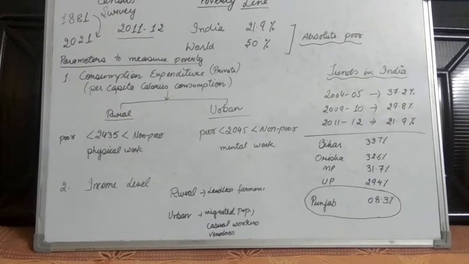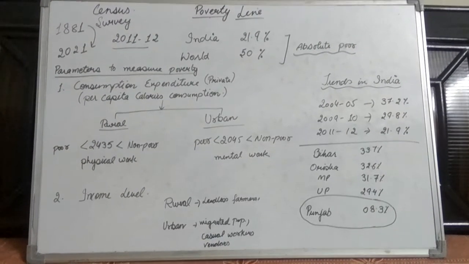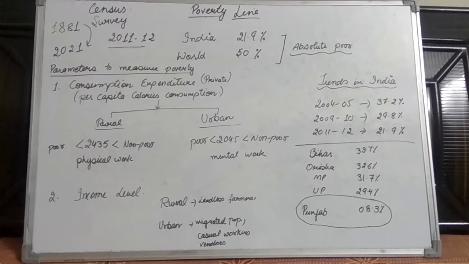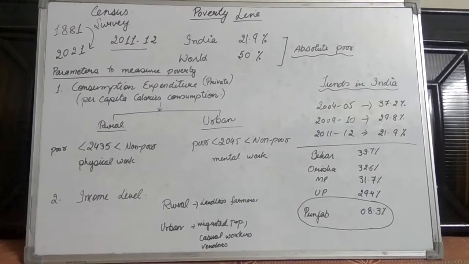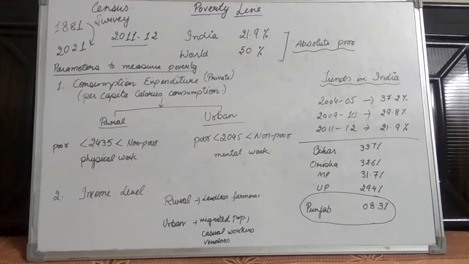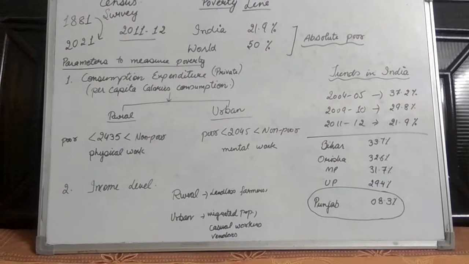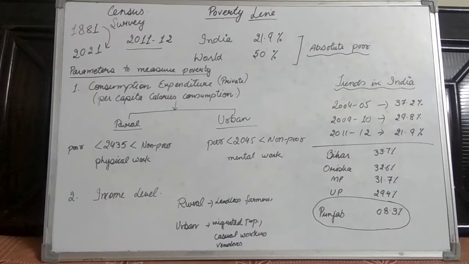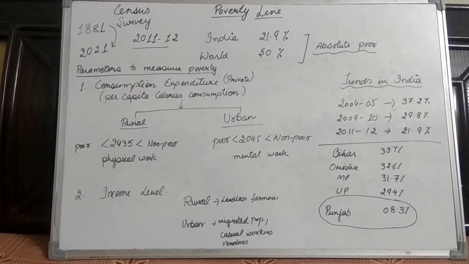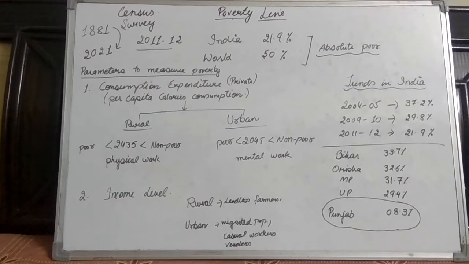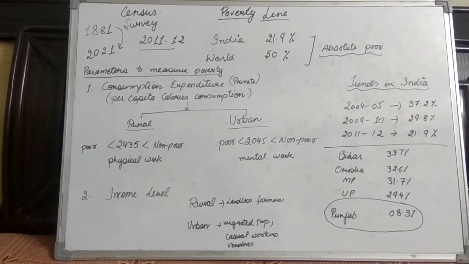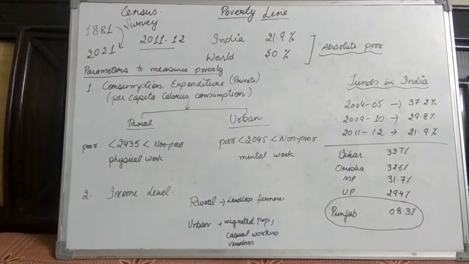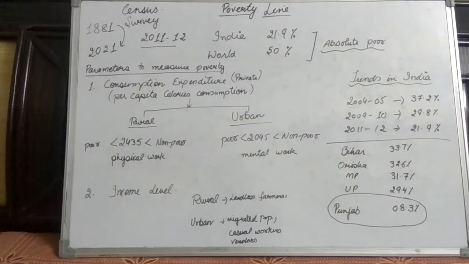According to that, the percentage of poor people in India is 21.9%, and on world measurement, it is 50% of the population who are absolutely termed as poor. As we have discussed earlier, the difference between absolute and relative poor. So here 21.9% of Indians are poor, and according to world population, 50% of the population is absolutely poor.